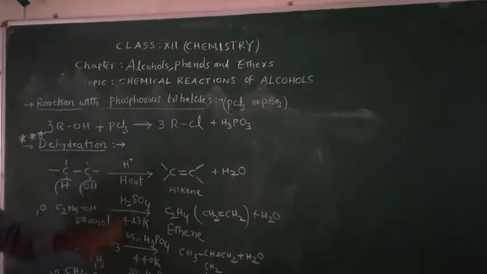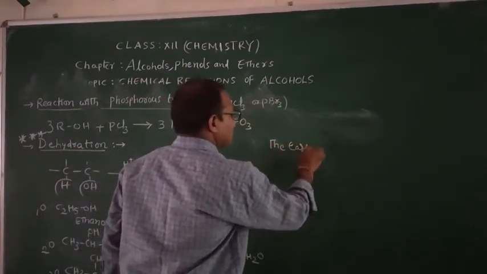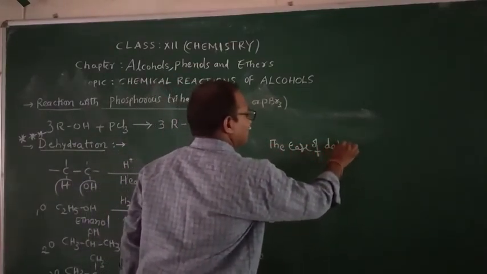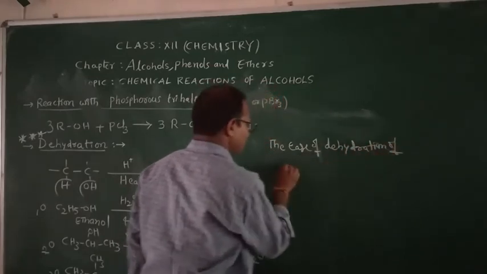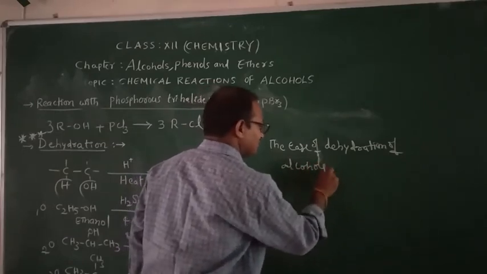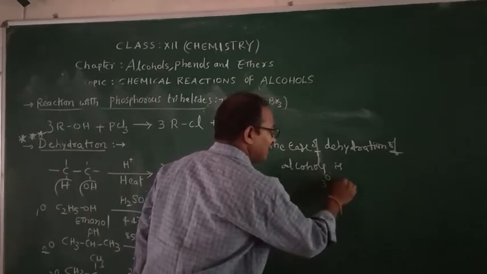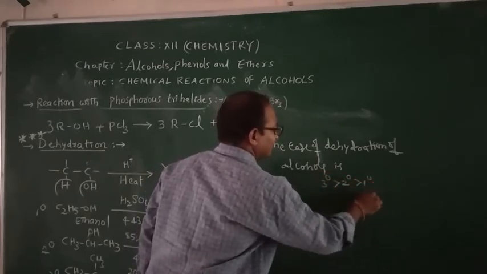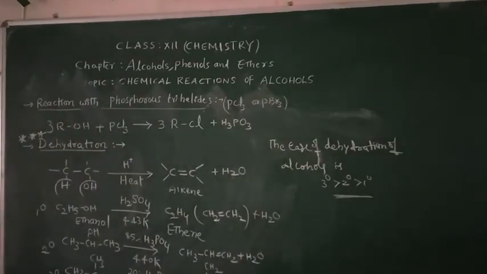From these three equations, what you can say, the ease of dehydration of alcohols, the order is tertiary alcohol easily, then secondary, and then primary. This is most important. Yes, children, I think you might understand.